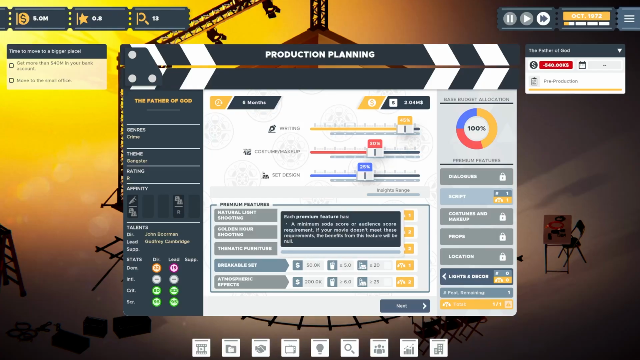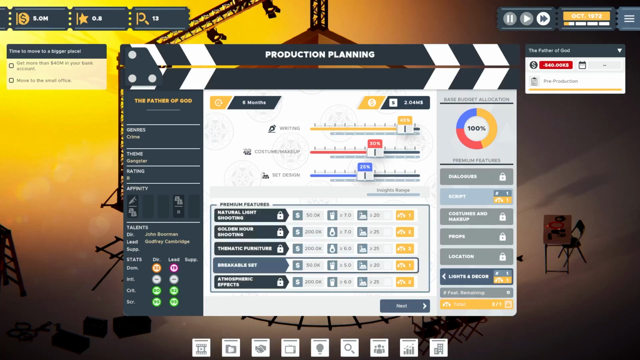This requires a soda meter or audience score of greater than 5 and just 20 for set design. I think this will easily hit that, so let's add that too. So we've added 2 premium features to improve our production value. It's going to cost us an extra $100,000 though.